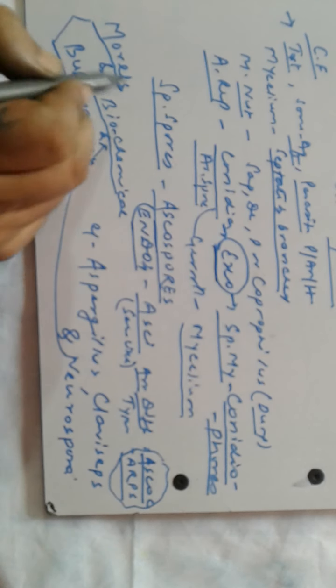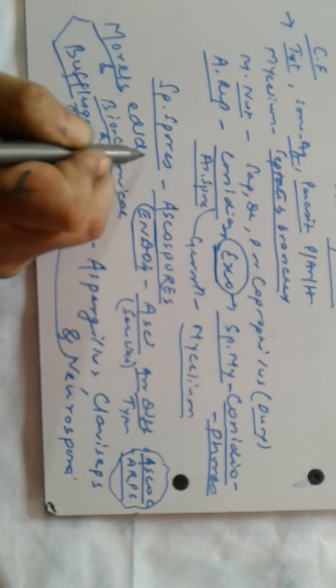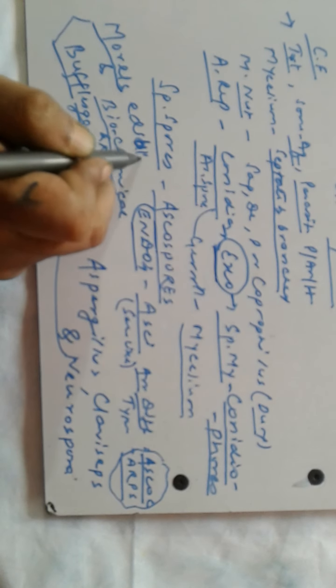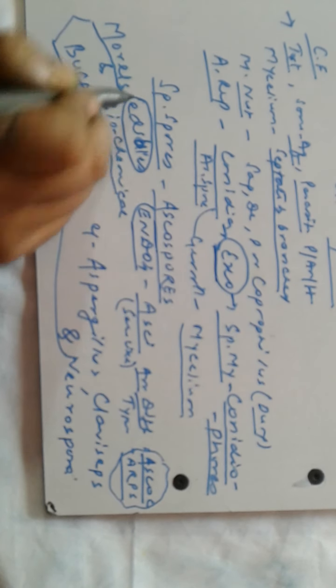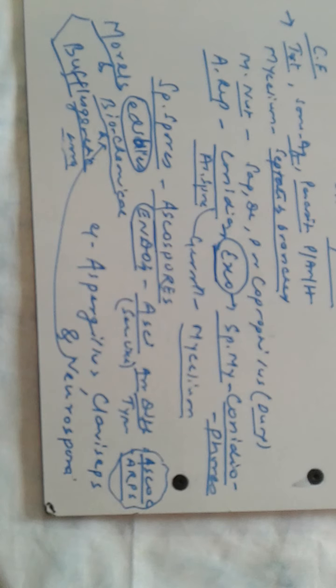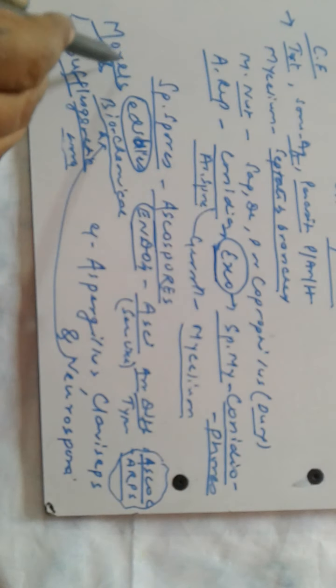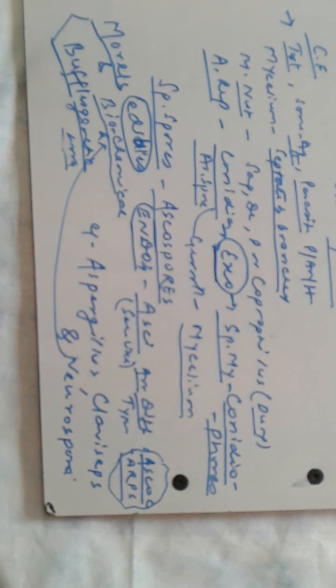These are used as edibles, and they are considered delicacies. So at last, let us draw a figure of Neurospora.